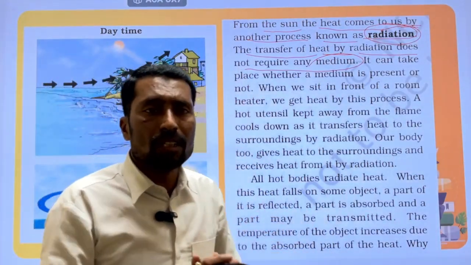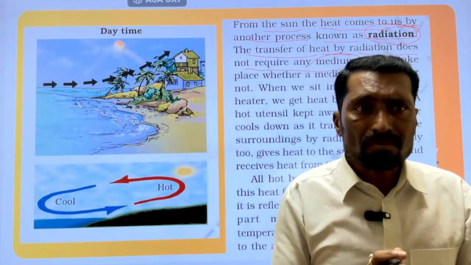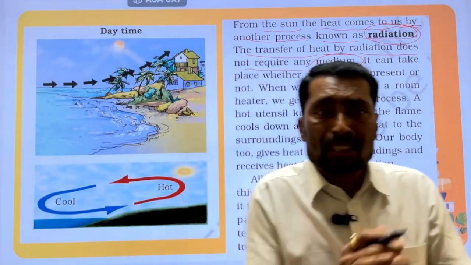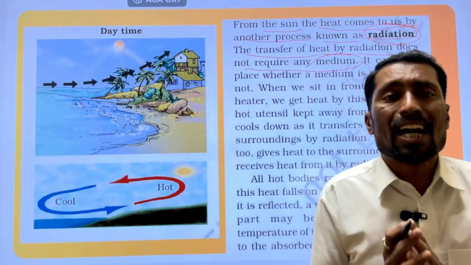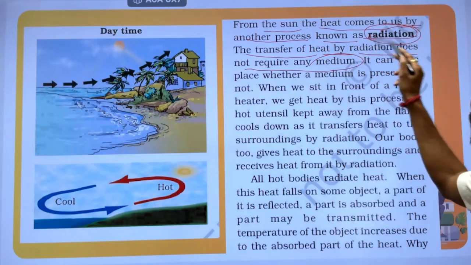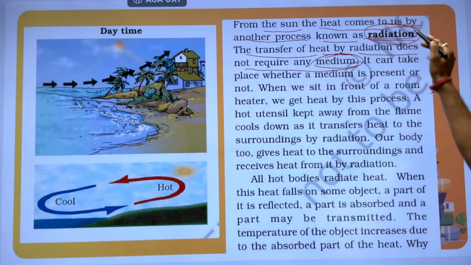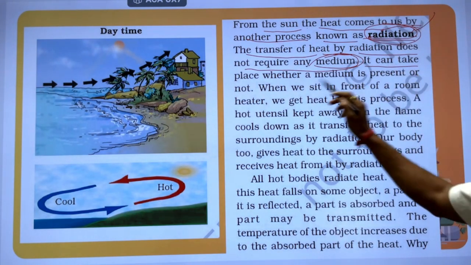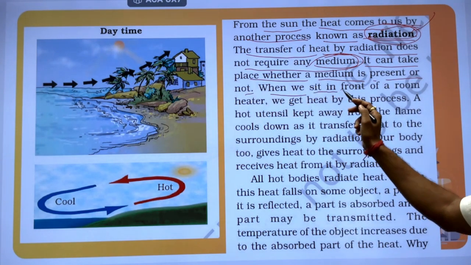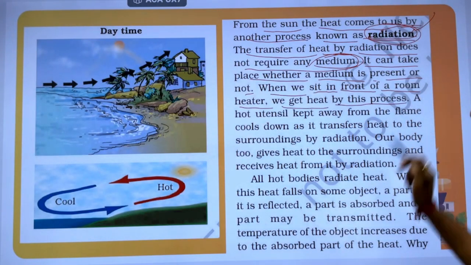But in radiation, there is no such type of medium, like a solid, a gas, or a liquid. There is no medium. So how is the energy transferred? The energy is transferred with the help of the process named radiation. It doesn't require any medium. Radiation can take place whether the medium is present or not. When we sit in front of a room heater, we get heat by this process.